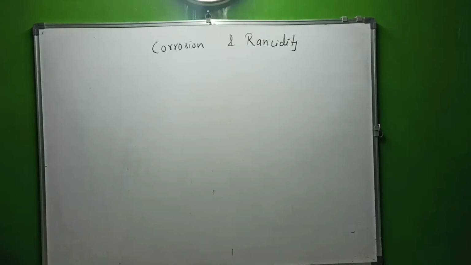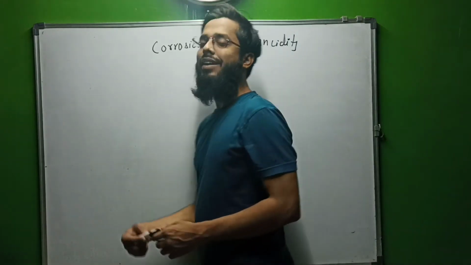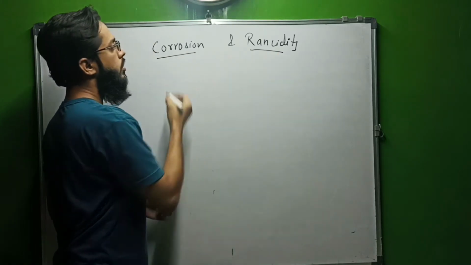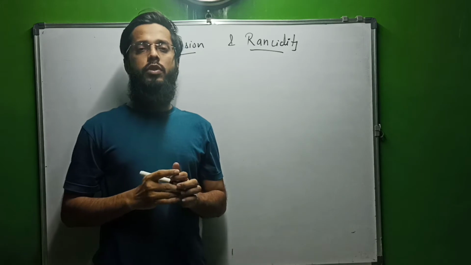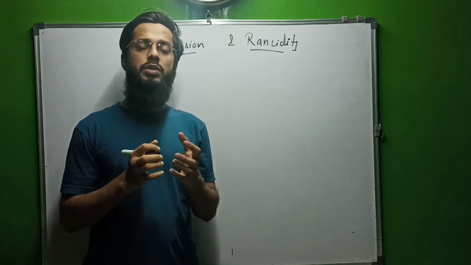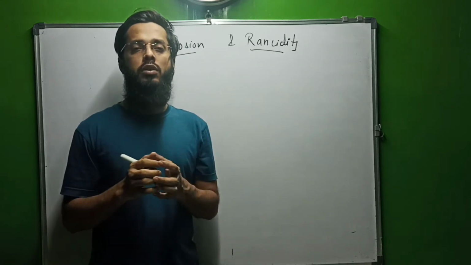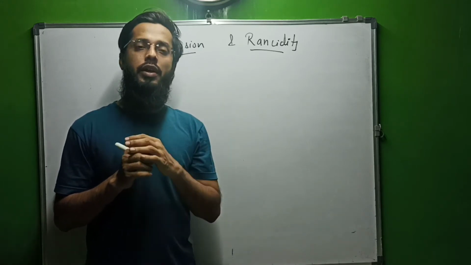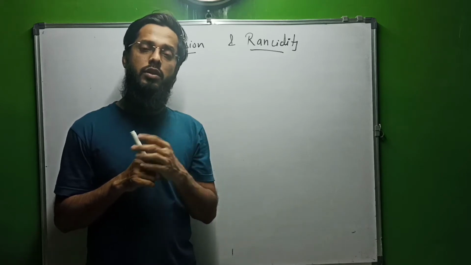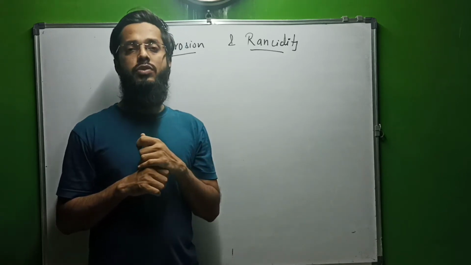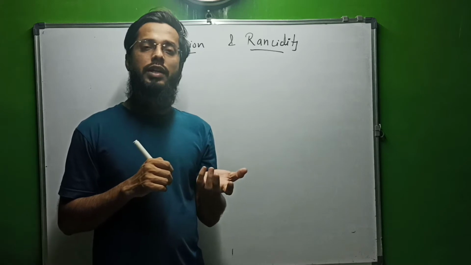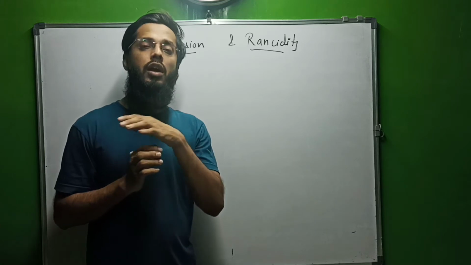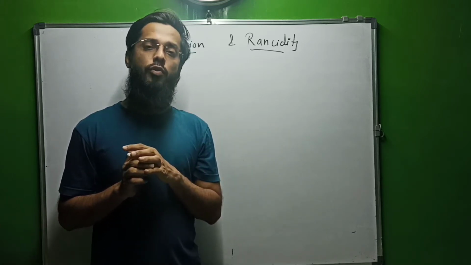Good morning students. So today we will talk about corrosion and rancidity. So what is corrosion? Corrosion is actually a natural phenomenon in which metal, when exposed to the environment, reacts with gases, moisture or chemicals, and a destructive compound is formed, like oxides, hydroxides or sulfides, which tarnishes the upper surface layer of the metal.